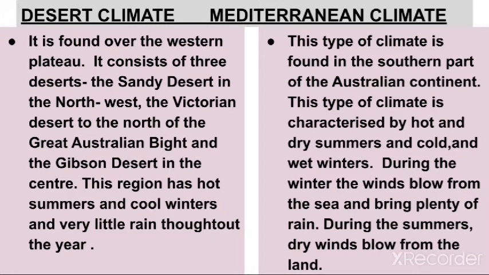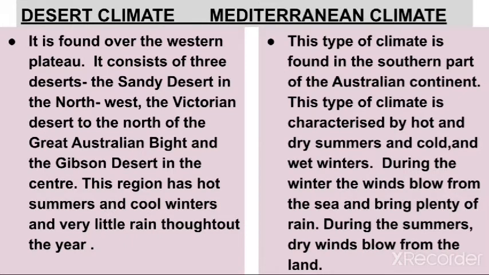So in the desert climate you will write it is found over the western plateau. It consists of three deserts: the Sandy Desert in the northwest, the Victorian Desert to the north of the Great Australian Bight, and the Gibson Desert in the center. This region has hot summers and cool winters and very little rain throughout the year.